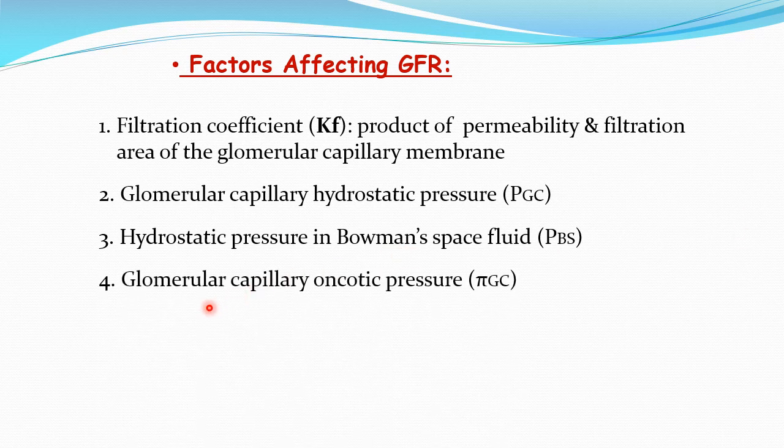Okay. Then glomerular capillary oncotic pressure. So this oncotic pressure basically depends on the proteins or plasma proteins. So it is higher at the efferent arteriolar end of this glomerulus. So there it is again opposing the filtration and favoring its reabsorption from the Bowman space.